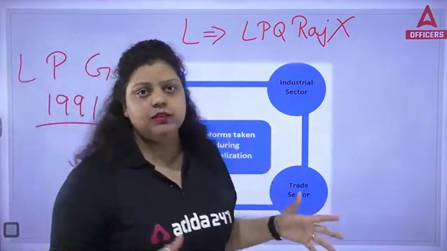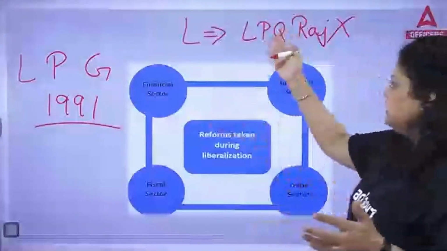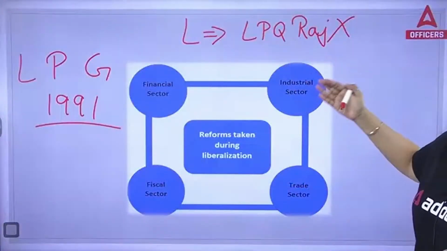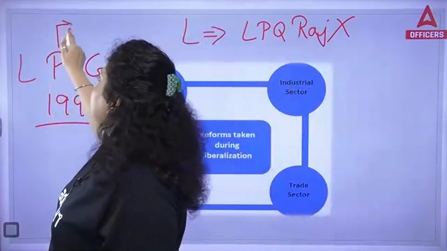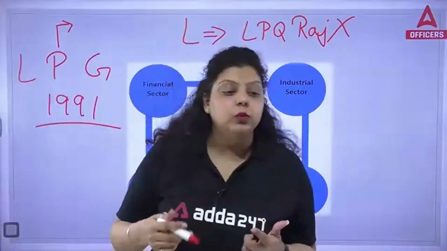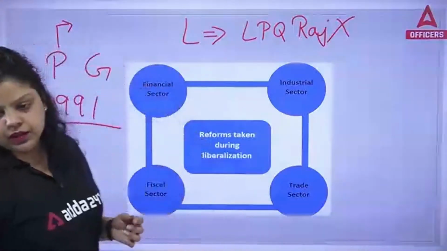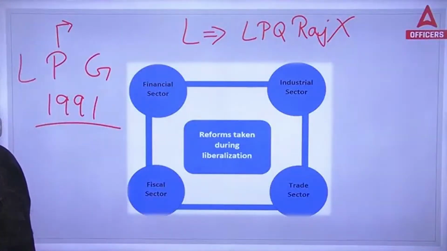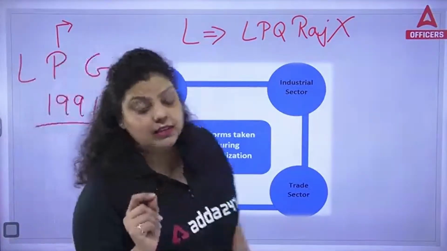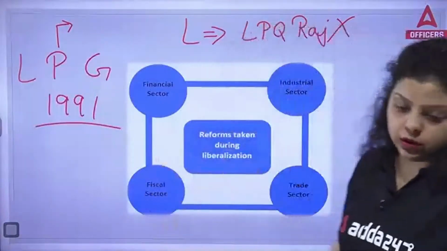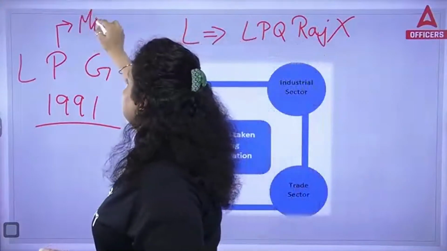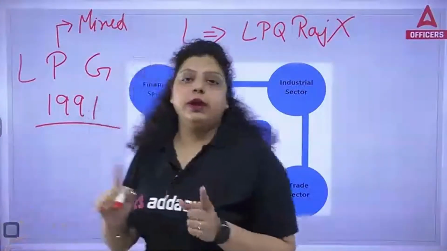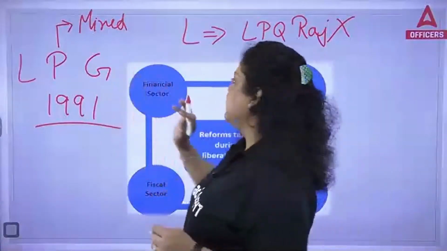Less regulations, less restrictions, and because of this, the license, permit, and quota raj became a thing of the past. Next, if I talk about privatization, because of privatization, Indian economy is known as what type of economy now? Let me know. Very good. Indian economy became a mixed economy because government and private both started working together in the economy. That's why Indian economy became a mixed economy.